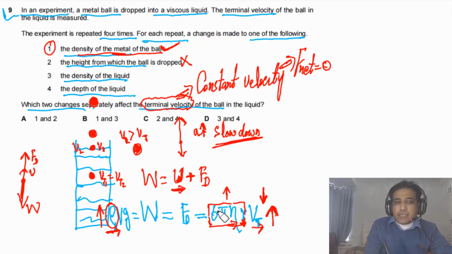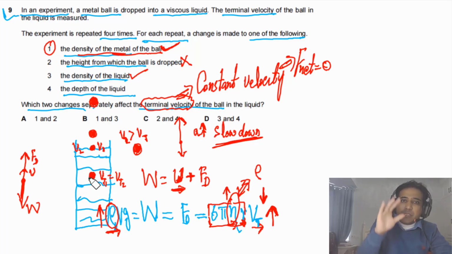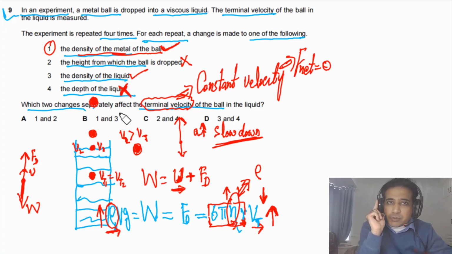Density of the liquid: yes, the density of the liquid is linked with the viscosity of the liquid. So these two quantities are linked with each other. If the density of the liquid changes, it means we change the concentration of particles, so the viscosity also changes. So this one will affect. Depth of the liquid: it doesn't matter how deep the liquid is. When it has reached terminal velocity, it will just go down with the same velocity. So we can also ignore this one. It will not affect the terminal velocity. I hope this makes sense to you.